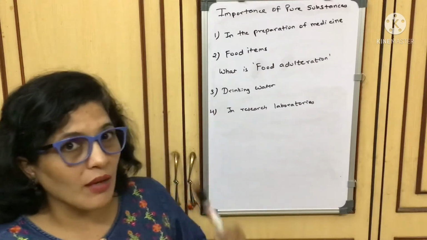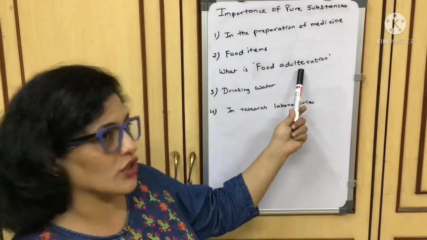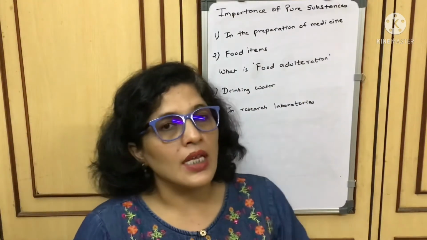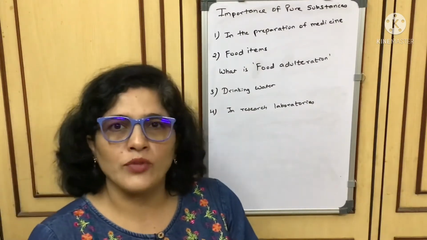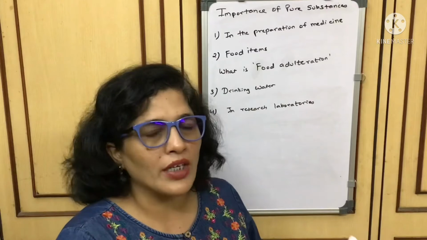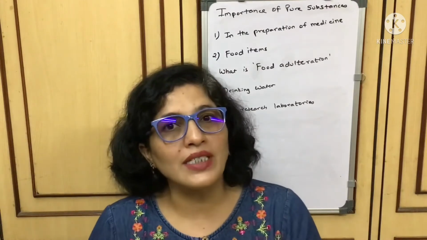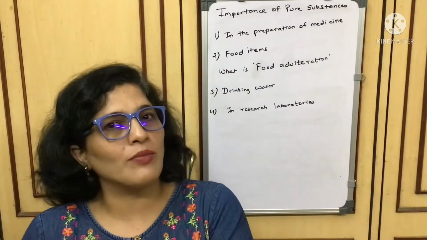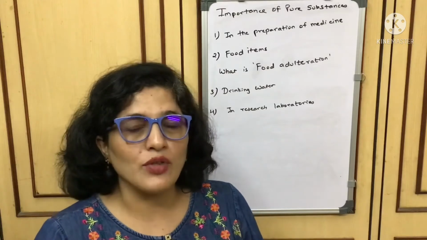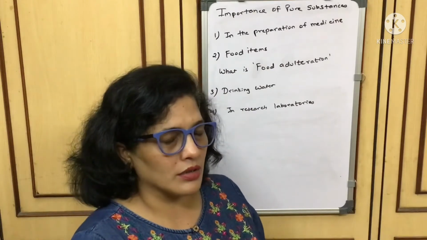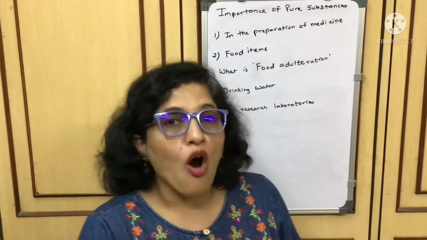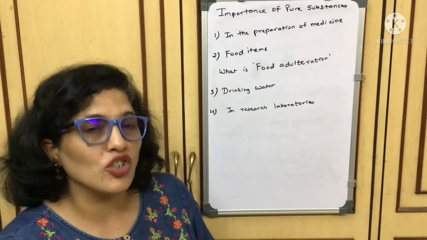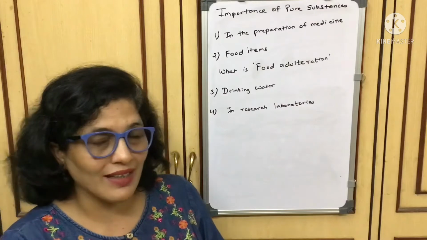And sometimes, what is food adulteration? Sometimes the shopkeepers try to mix superior oil with some inferior quality oil, or they try to mix some other spices, some other substances. Like in chili powder they try to mix brick powder, or in flour they try to mix chalk powder or something like that.